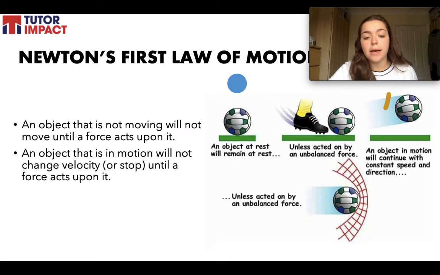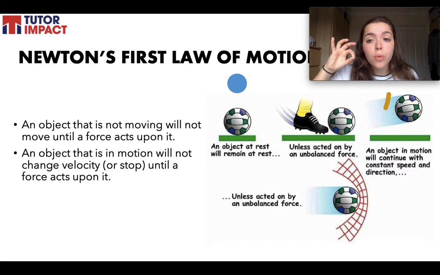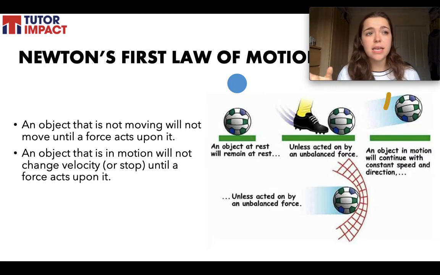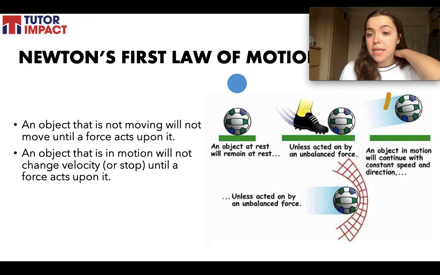So when we go back to our law, an object at rest will remain at rest unless acted on by an unbalanced force. We are being acted on by forces when we, for example, slide a book across the table. Although it might not seem like anything we can see, there's no one physically pushing it back, the friction from the table is pushing it back, so there is a force acting on it.